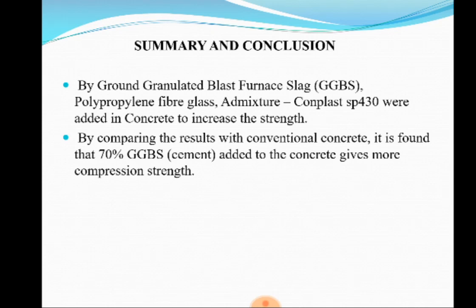So we found the difference in strength between conventional concrete and modified concrete. By comparing the results of conventional concrete with modified concrete, it is found that 70 percent cement and 30 percent GGBS gave higher compressive strength in the modified concrete. We got the result that modified concrete has higher strength than normal, conventional concrete.